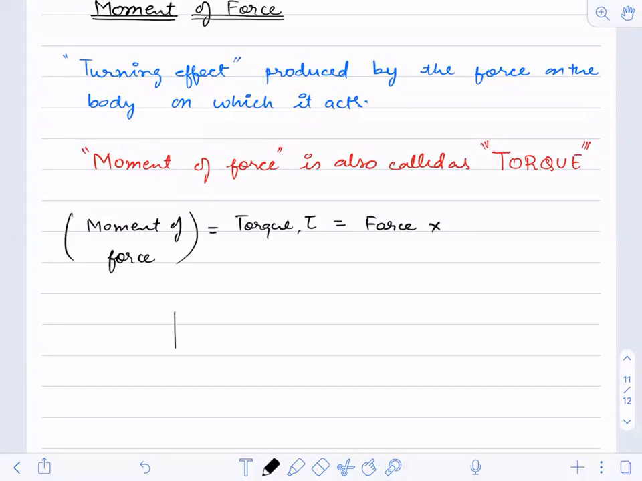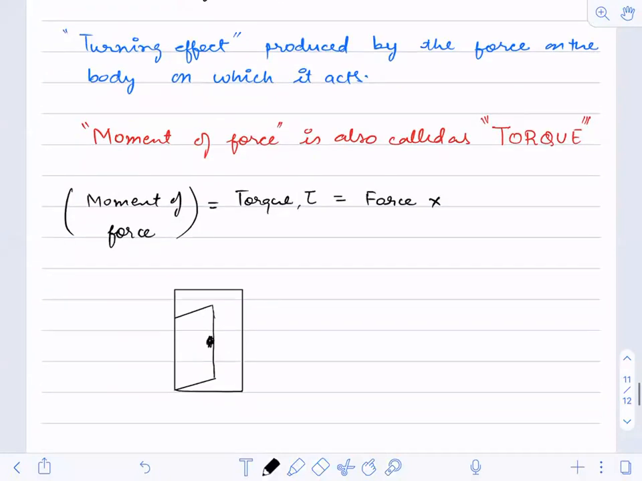See here, suppose there is a door. This is the opening, and here you have the door. This is the handle. So you are applying the force here, perpendicular to the page, when you are entering. You are standing over here, and you are applying the force perpendicular to it.